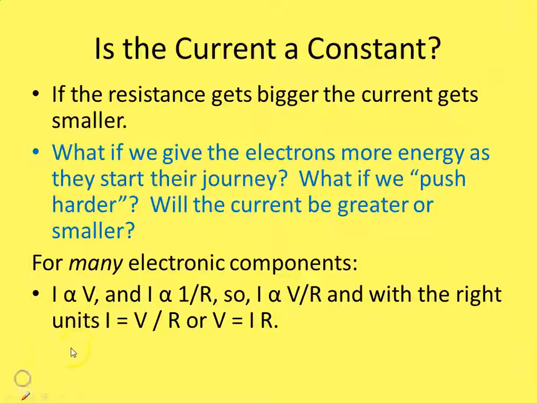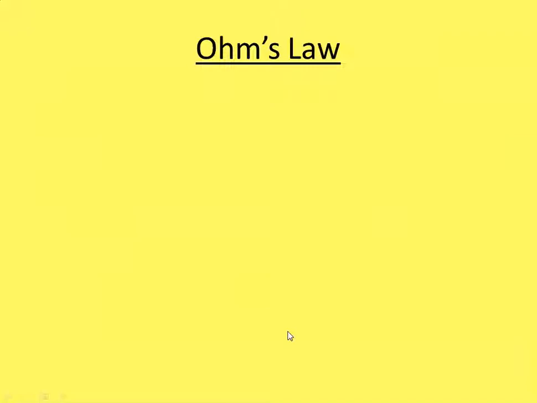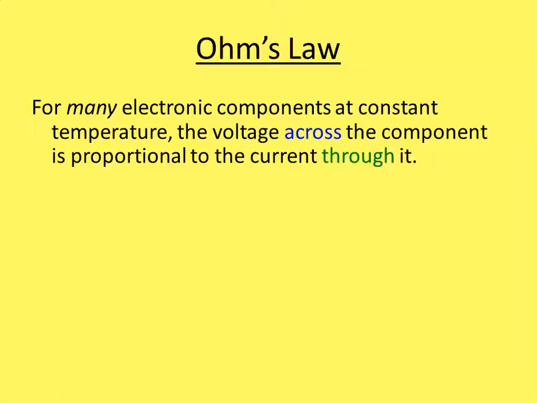So light bulbs don't really obey Ohm's law, even though a lot of times we ignore that in physics classes because you're just so familiar with light bulbs. But this is Ohm's law. It does work for a lot of electronic components, like the resistors, the little peanut-looking things I showed you before. For many electronic components at constant temperature, and that's important, the voltage across the component is proportional to the current through it.